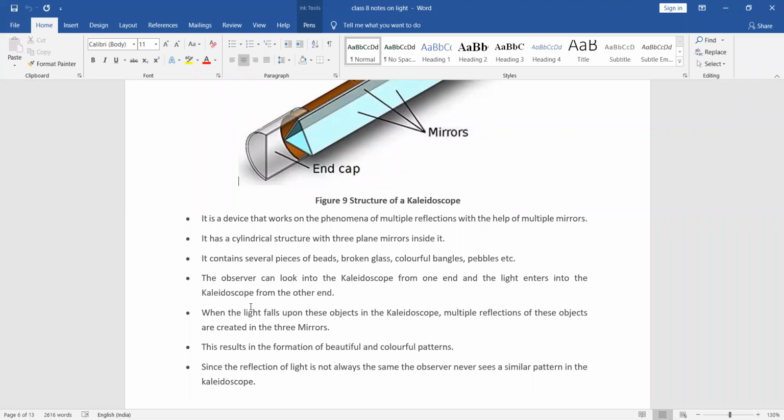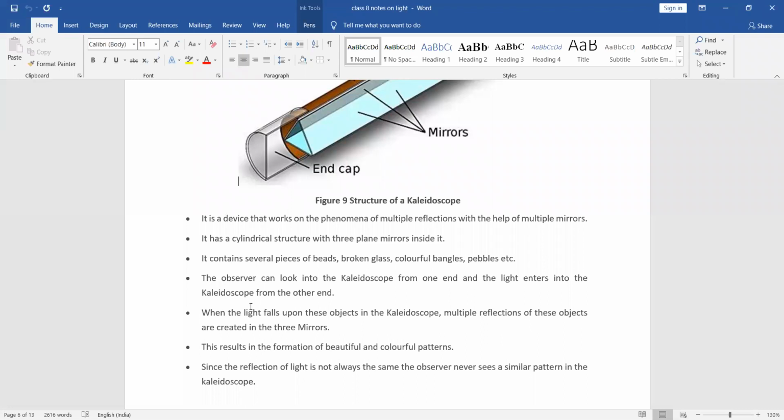Once you see one pattern, another time if you are seeing, is the same pattern available? No, ma'am. Okay. So first of all, I give the kaleidoscope to Vijay. Vijay is able to see one type of pattern. And the same kaleidoscope is given to Nandana. Nandana is able to see the same pattern which Vijay has seen? No, ma'am. It will be different.